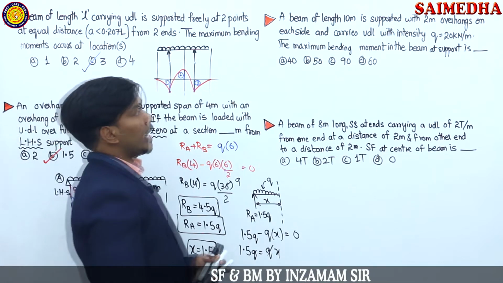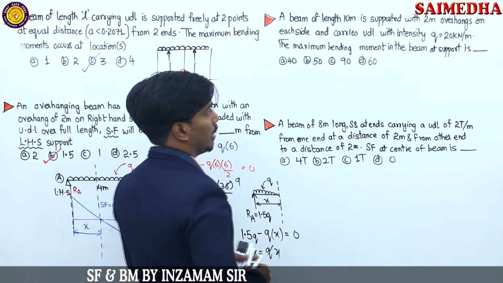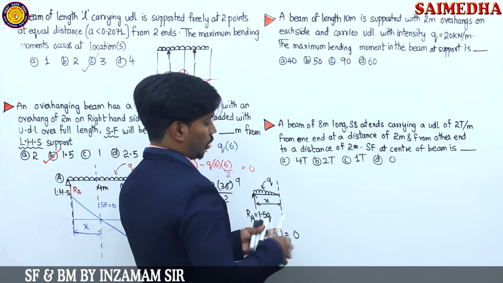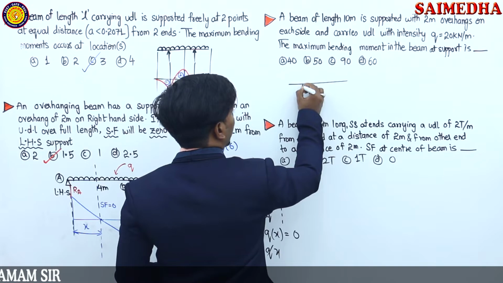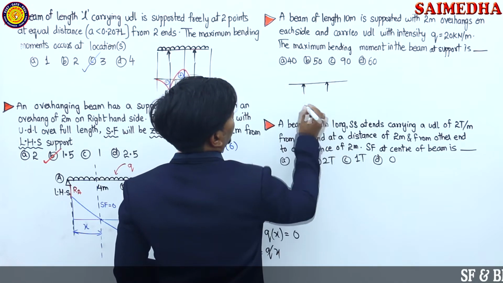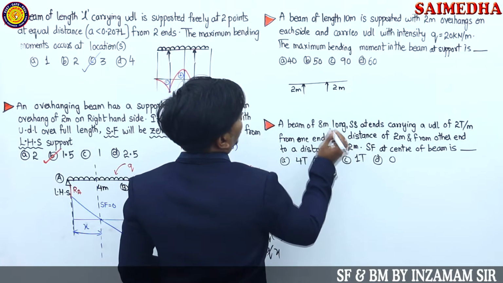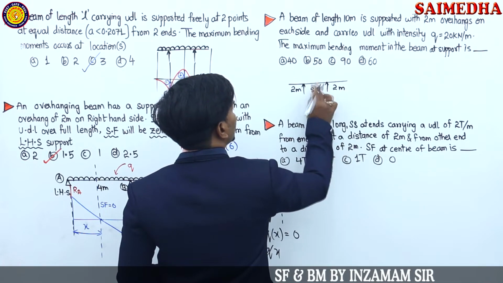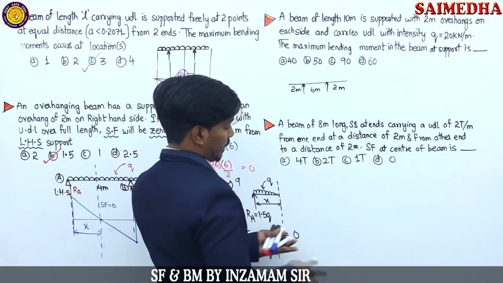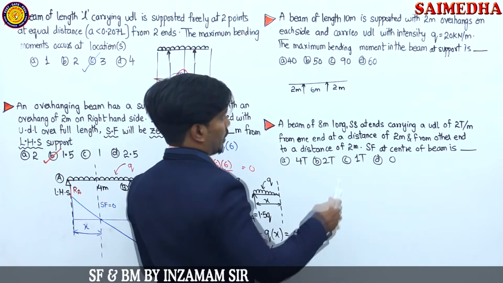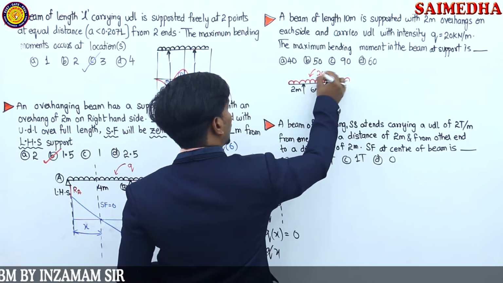Let's see the next question now. A beam of length 10 meter is supported at 2 meters overhang on each side and carries a UDL of intensity Q is equals to 20 kilonewton per meter. We are having a simply supported overhanging beam guys. Overhanging beam, 2 meters overhang. This is also 2 meter overhang. Length of beam 10 meter totally. So it is going to become how much now? 6 meter, right? Of having intensity, we are having here UDL. So this is going to become the UDL now of 20 kilonewton per meter.